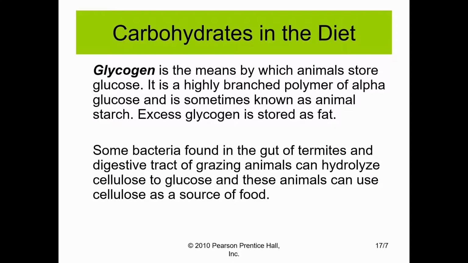Once the complex carbohydrates are broken down into individual glucose molecules, our body can use them as energy. In some cases, we might consume too much sugar or too many carbohydrates. If this occurs, then our body can build these individual sugar molecules back into a branched polymer, and this is going to be called glycogen. This is how we store the excess carbohydrates that our body consumes. And the glycogen is stored as fat.